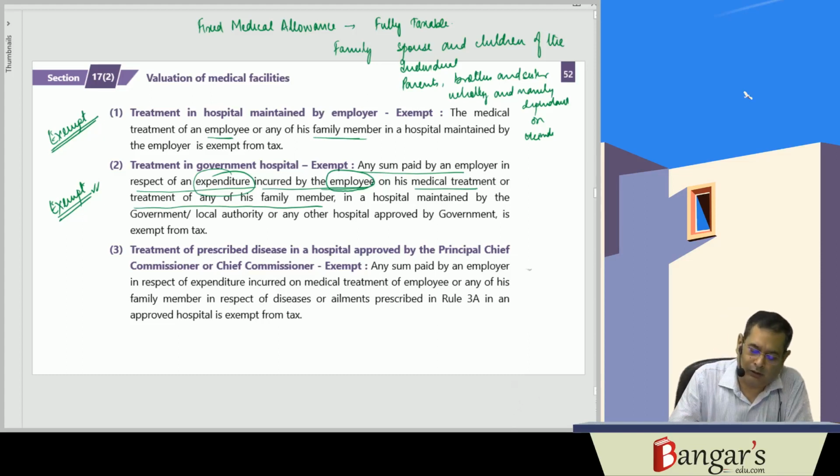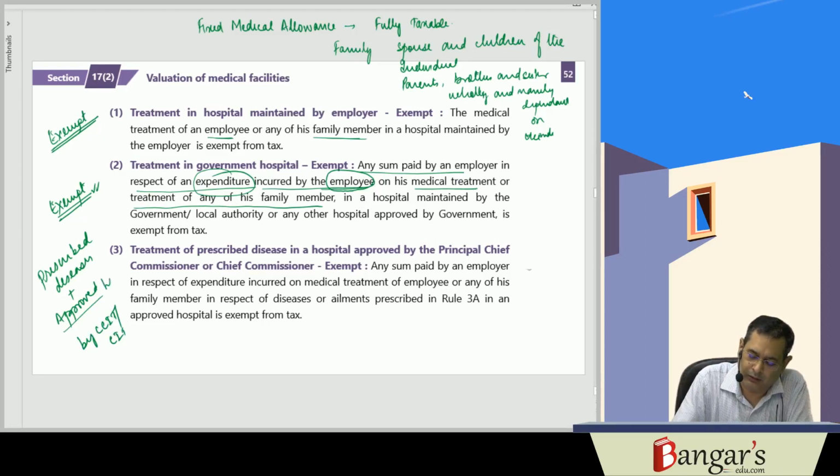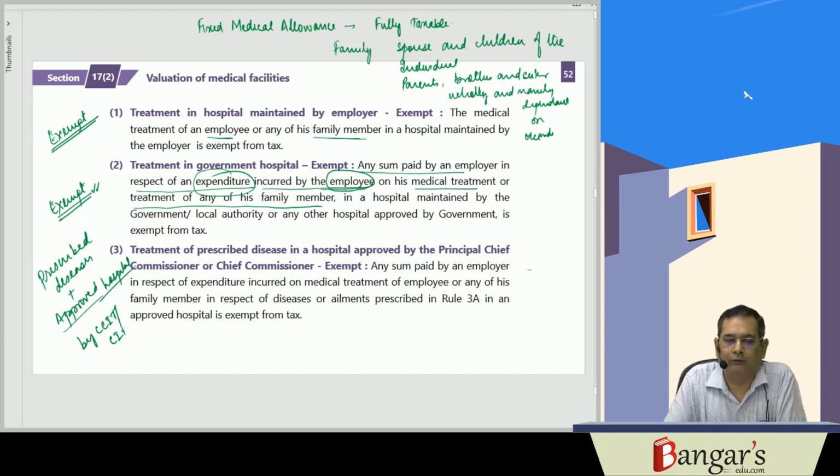Besides this, there are prescribed diseases and there are approved hospitals which are approved by CCIT or CIT. If any expenditure has been incurred in respect of the medical treatment of the employee or any member of his household for prescribed diseases in a hospital approved by CCIT or CIT, the same is exempt from tax.